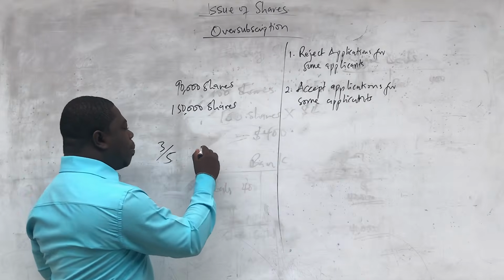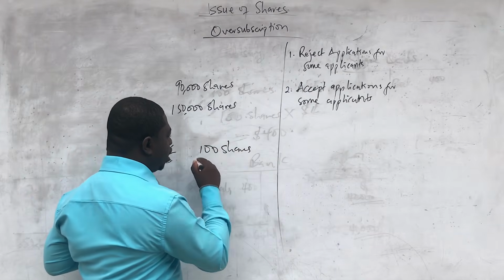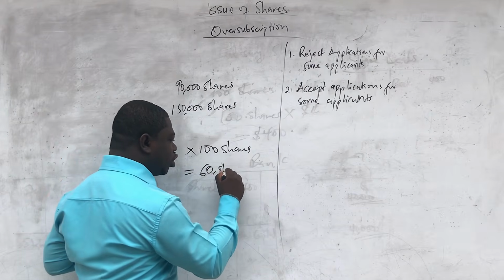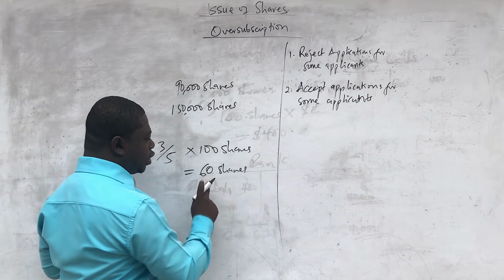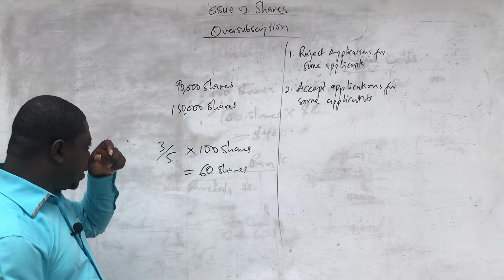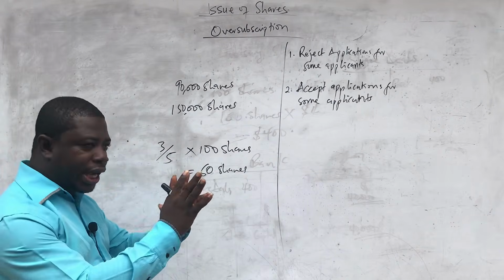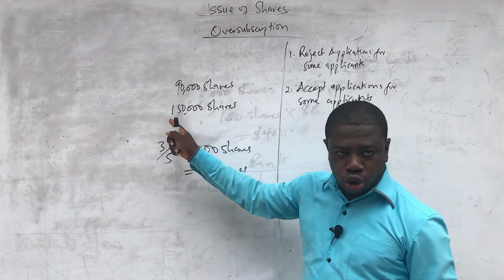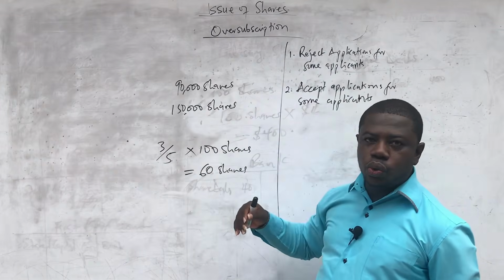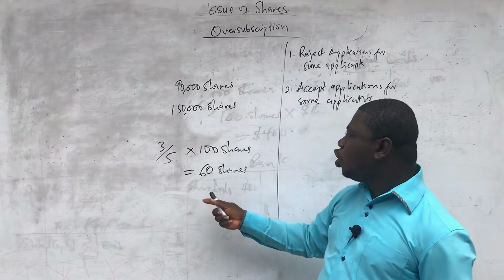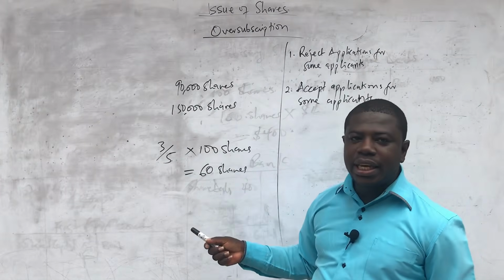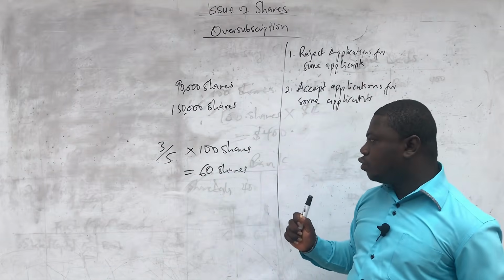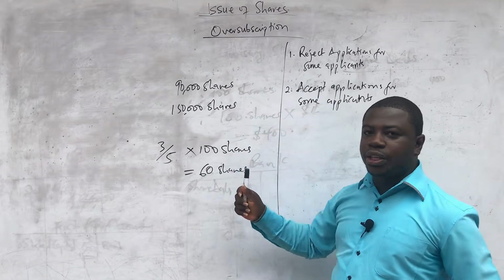So an applicant who applied for 100,000 shares is going to get 3 over 5 of that, and that is going to be 60,000 shares. So, 60 shares, sorry. And if you do this, then at least every applicant will get something. You are not going to get all that you applied for, but based on the ratio of application to the number of shares that are issued, you are going to make sure that every applicant gets something to take home. So you are going to get part of what you applied for.